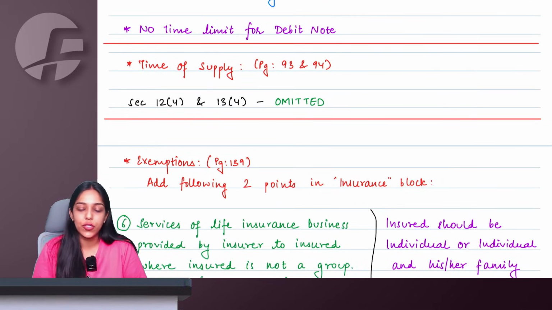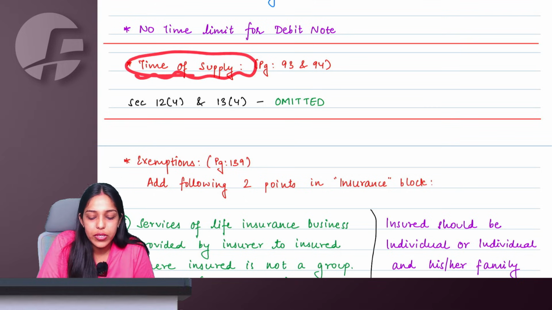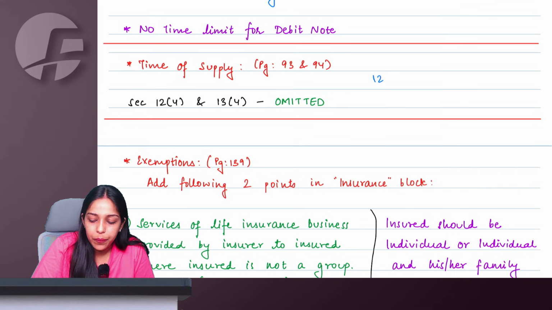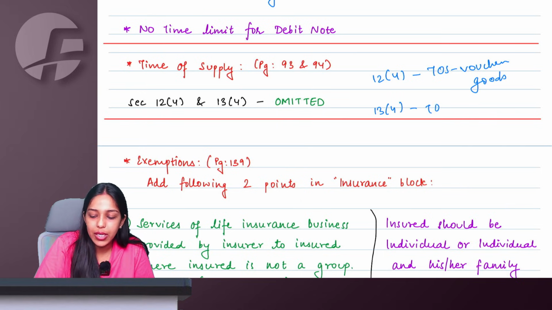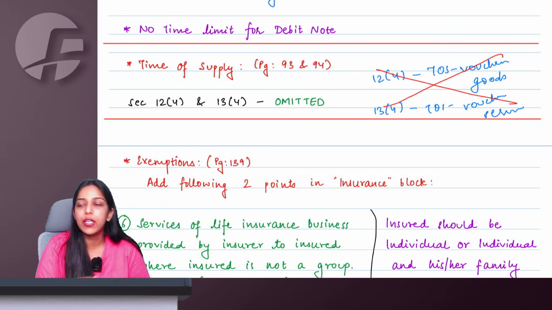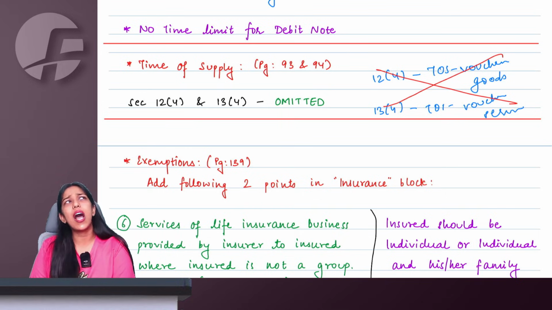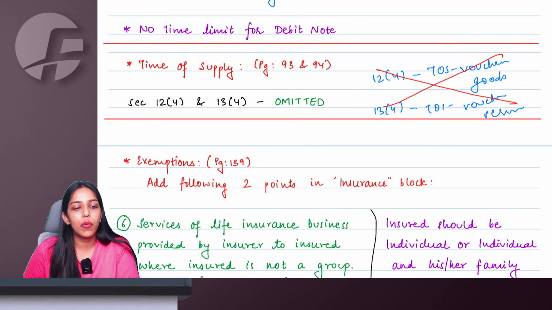Moving on to the next topic, which is time of supply. A very simple amendment: section 12.4, which was about time of supply for vouchers, goods related, and 13.4, which was time of supply for vouchers, service related. These two sections have been omitted, removed. Why, ma'am? Because in the last attempt there was an amendment.